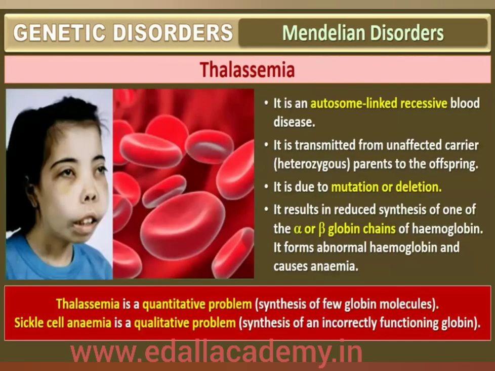It is followed by another disease, thalassemia. This is also an autosome-linked recessive blood disease transmitted from parents to offspring when both the parents are unaffected carriers, that is, heterozygous for the gene. The defect could be due to either mutation or deletion, which ultimately results in a reduced rate of synthesis of one of the globin chains, alpha and beta chains, that make up hemoglobin. This causes the formation of abnormal hemoglobin molecules resulting in anemia, which is characteristic of the disease.